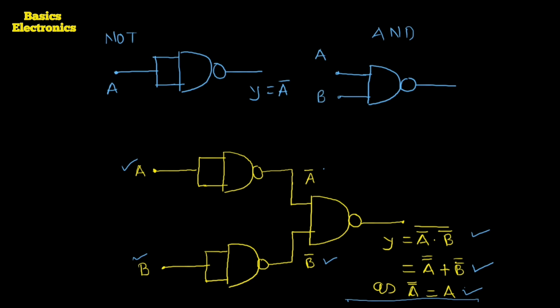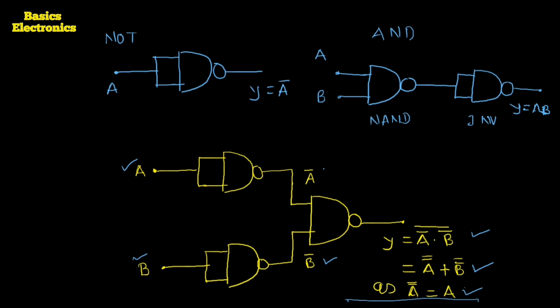Then we draw one more NAND gate. These two inputs we short together because we have to construct the inverter. Here is the NAND, and here is the inverter. The output is Y equals A dot B.